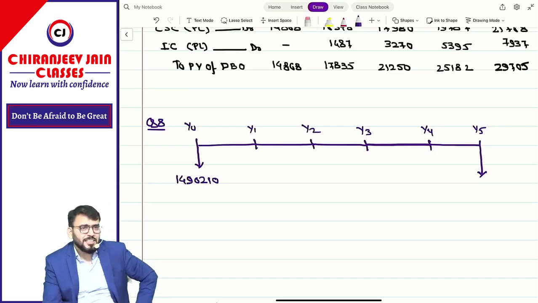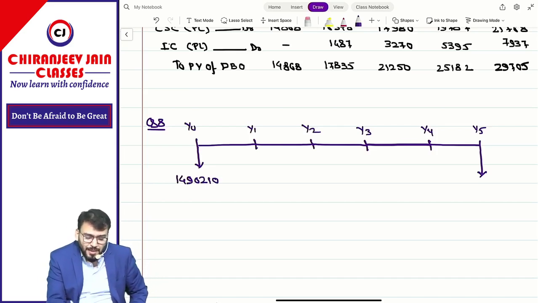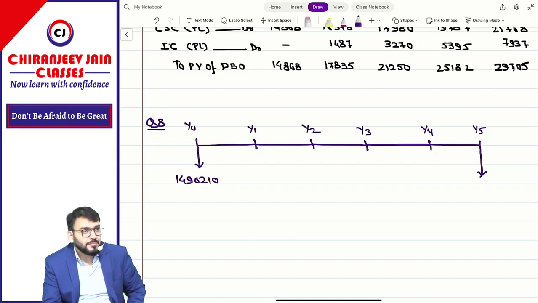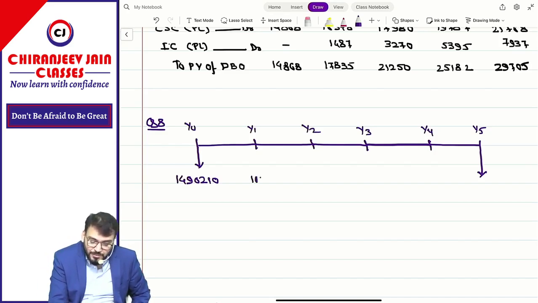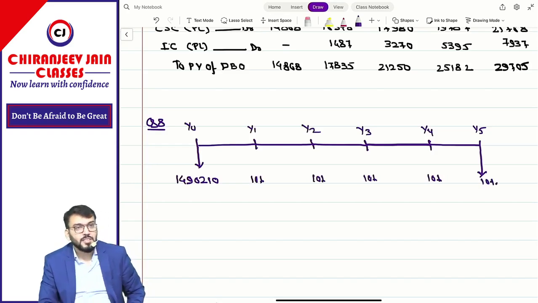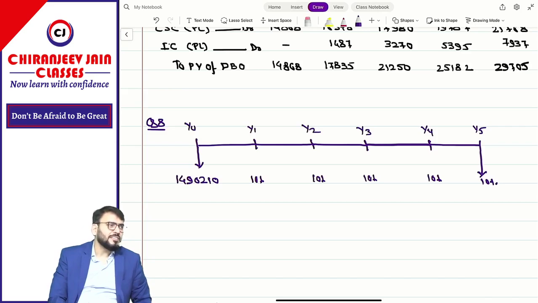And normally, I can say it will grow 10% for the second year now. But in this case, what they have done? They have done 10% here, 10% here, 10% here, 10% here, 10% here. Yes, this is not correct.